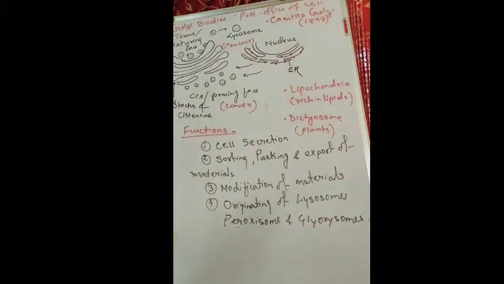Then they are modified. They receive the substances and modify them: if it is protein, it is modified into glycoprotein; if it is lipid, it is modified into glycolipid. Glycosylation of proteins and lipids gives glycoprotein and glycolipid. Glycosylation means that along with the protein, some other substances are also present. So after chemical modification, they are packed into vesicles.